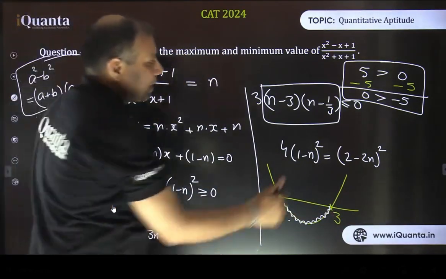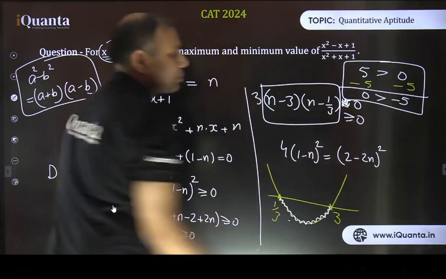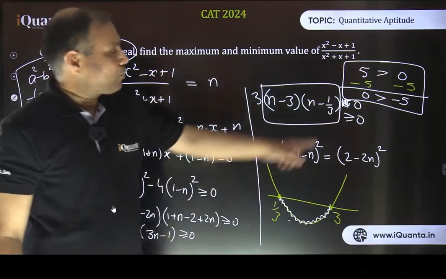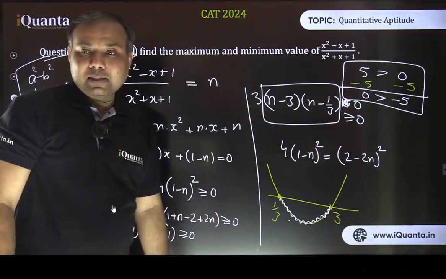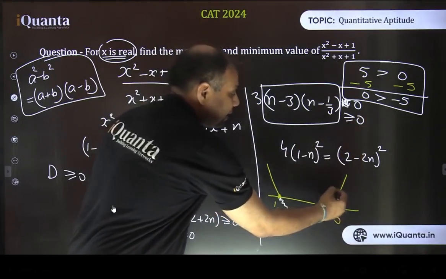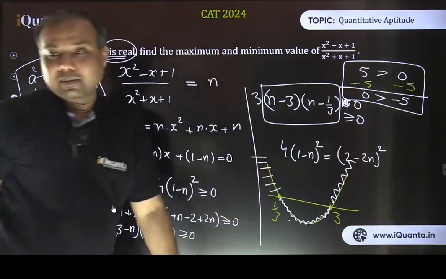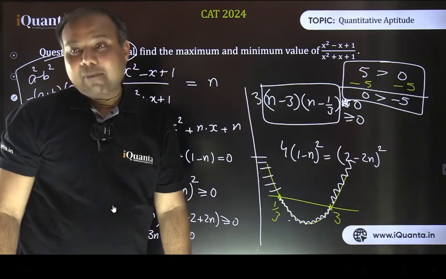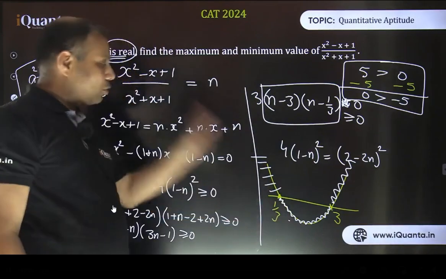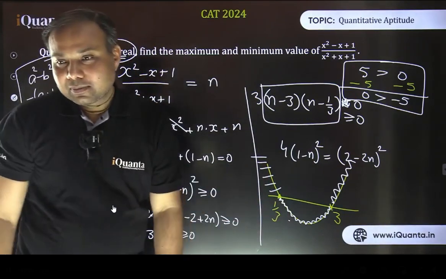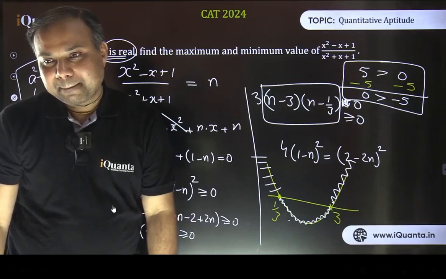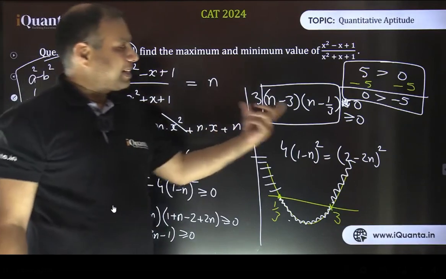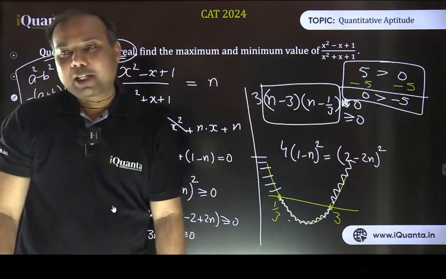Suppose in this question, let me ask you, if it would have been greater than or equal to 0, in that case, which graph should we have taken? We should have taken the graph beyond 3 and before 1 by 3, is it not? The story would have been reversed. So in that case, the maximum value of n is infinite, and the minimum value will also be minus infinite. Yes, minus infinity to infinity. Fine. So basically the point was that, seeing the quadratic inequality, how we can find the maximum or minimum value of the expression.